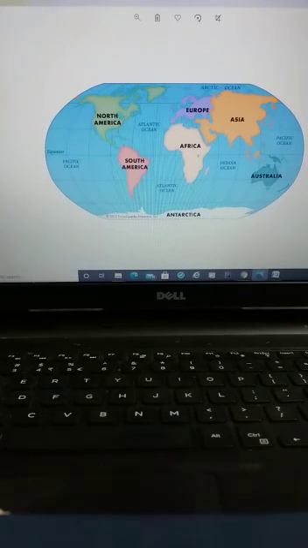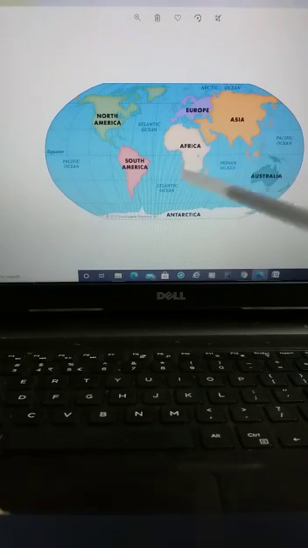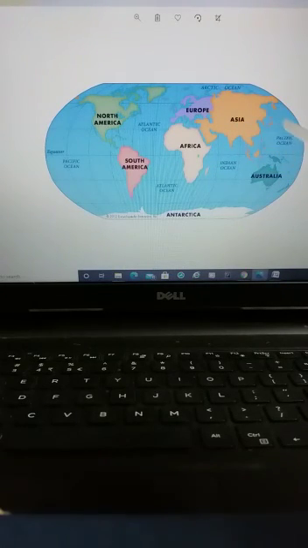Another smallest continent is Australia. Look, all of its sides are surrounded by sea, and it is known as the island continent. You know the definition of island. What is an island? A place that is surrounded by water, isn't it?